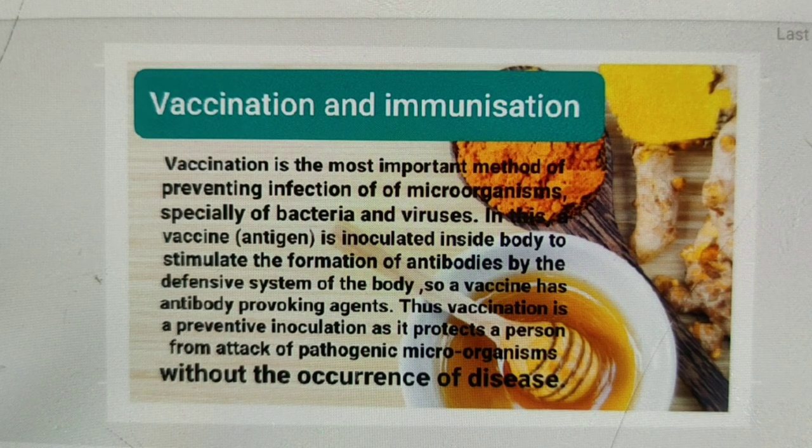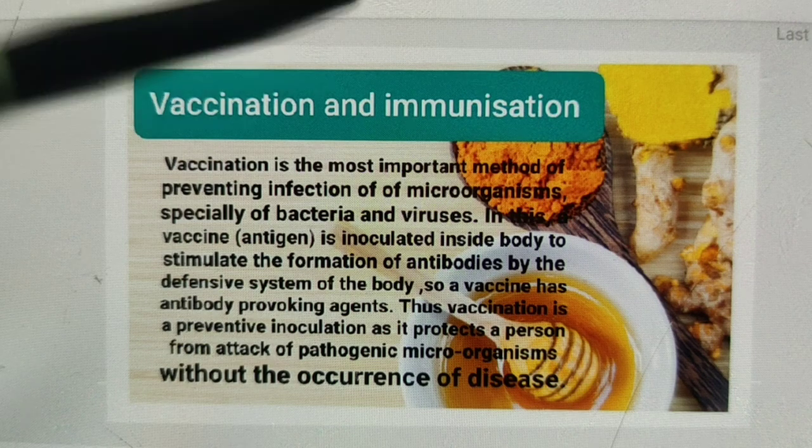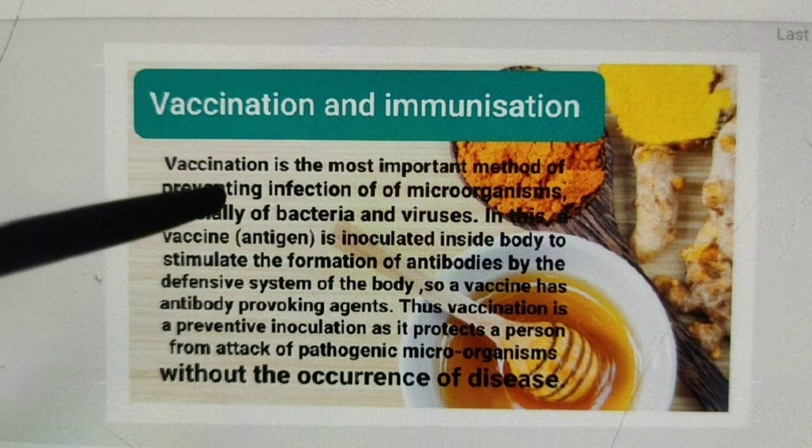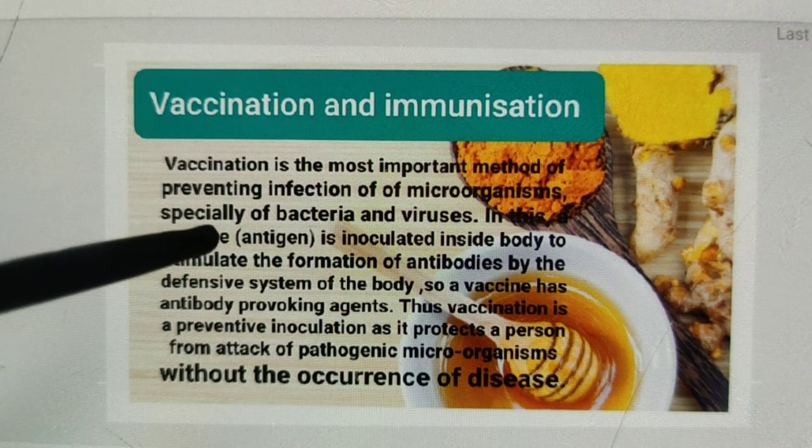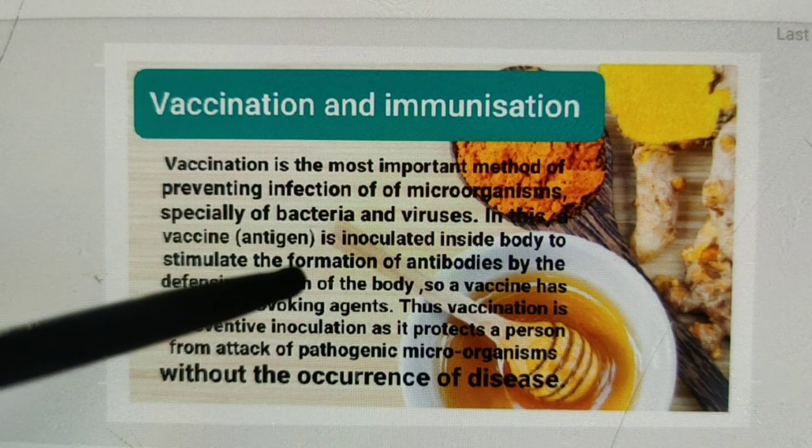Next, what do we mean by vaccination? The process of introducing a vaccine into an individual to provide protection against disease is called vaccination. Vaccination is the most important method of preventing infection by microorganisms, especially bacteria and viruses.